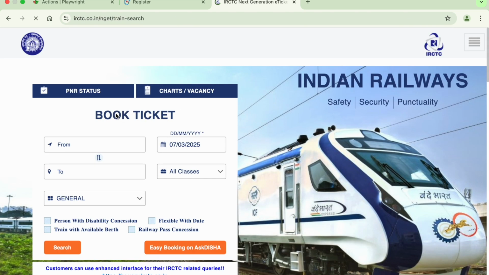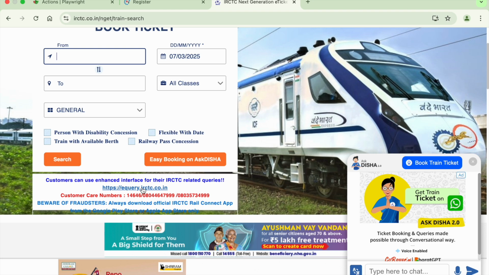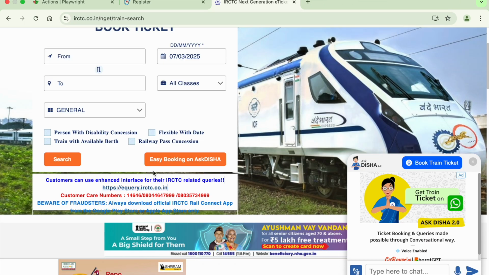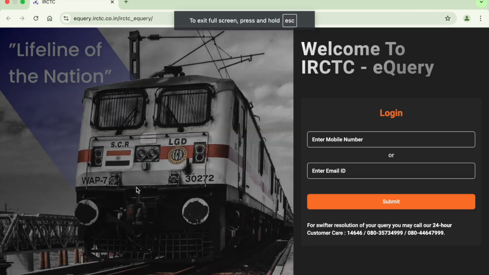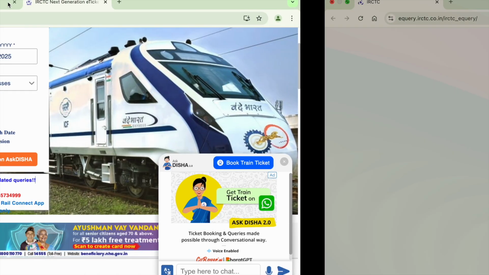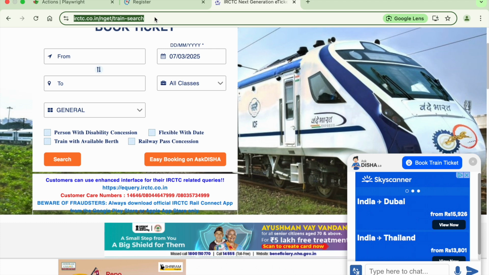Let us go to this site, where there is a link by default, and if I click here, let us see what the behavior is. You can see this is the behavior of the application. If I click on this link, it will open in a new tab. Let us see if I press Shift and click on this link, then we can see it is opening in a new window. Let us see how we can do the shift and click operation simultaneously using the click function. For that I have to go to this site.